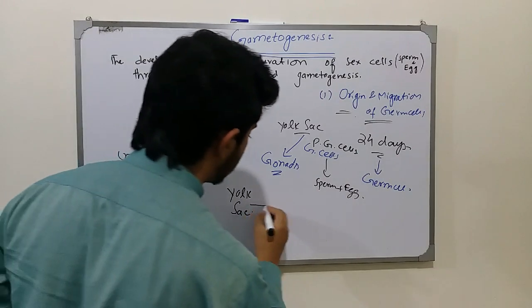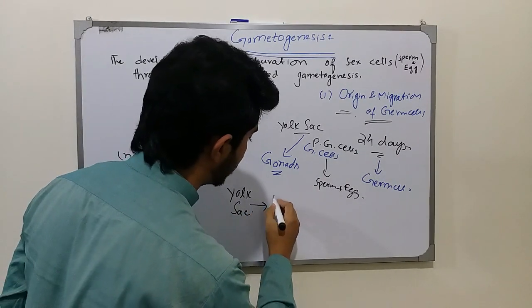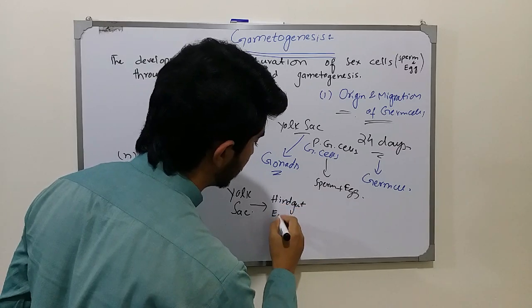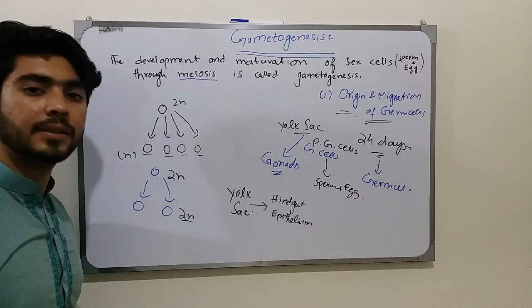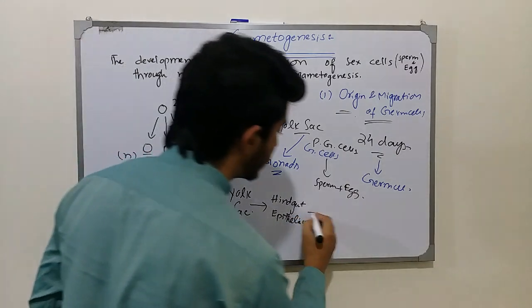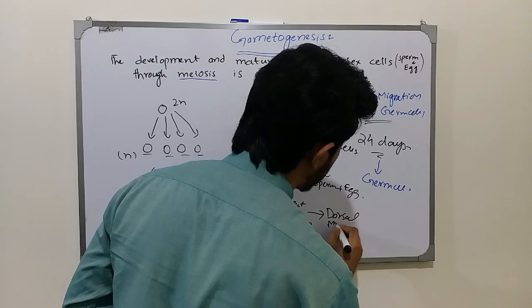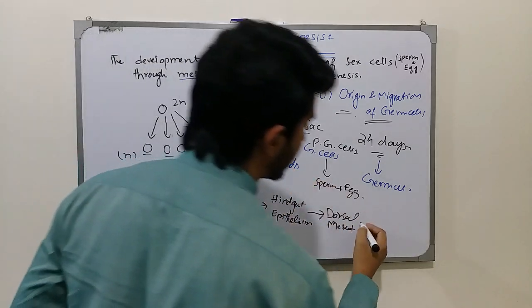From the yolk sac, they travel through the hindgut epithelium. From the hindgut epithelium, they travel through the dorsal mesenteries, and reach their final destination, the gonads.